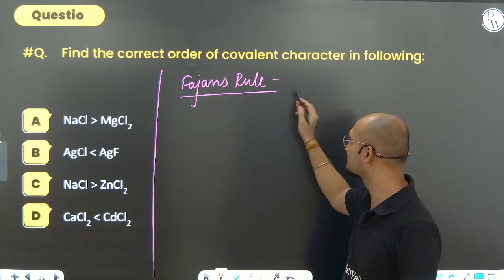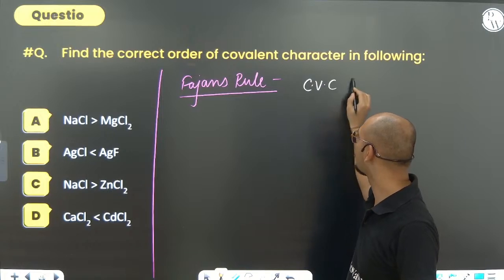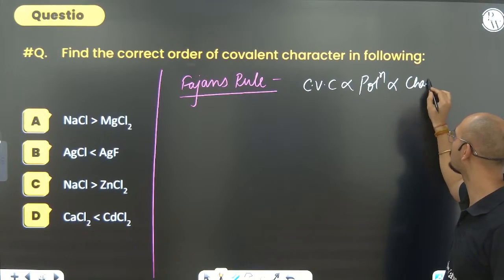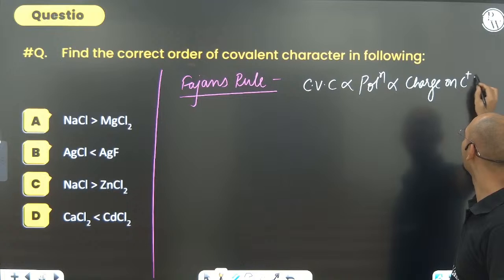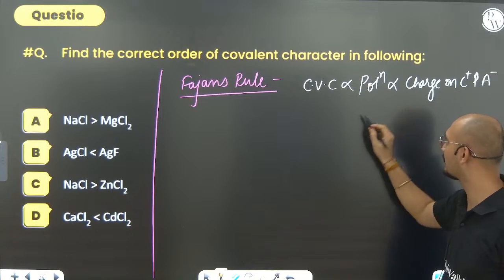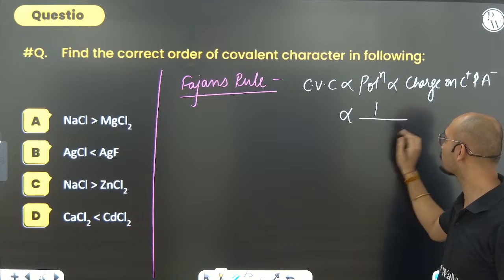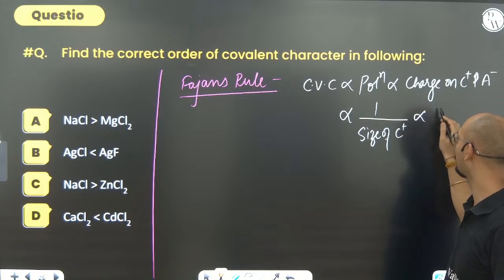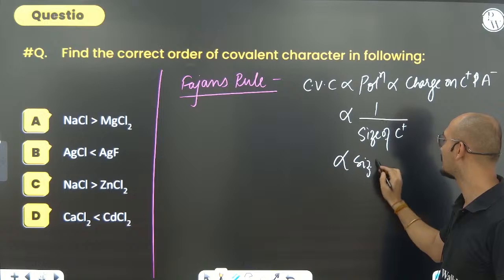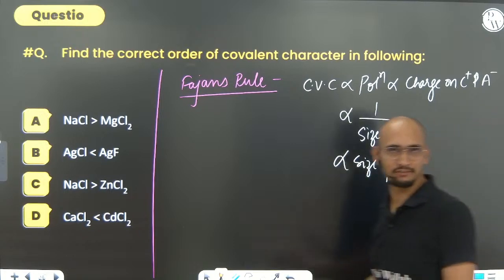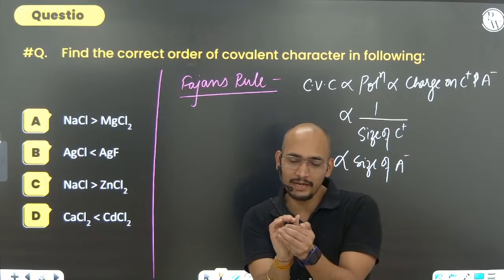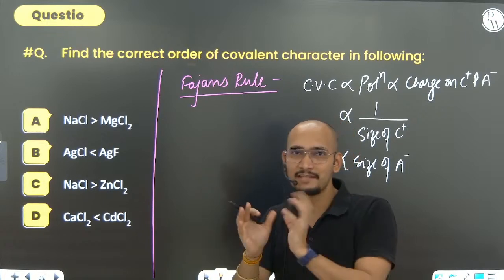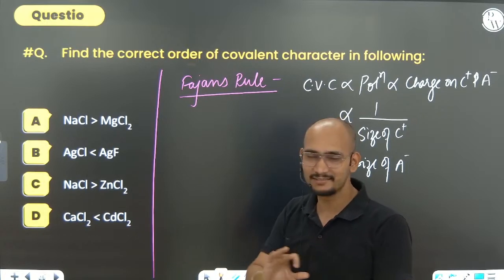What does Fajan's rule say? Covalent character is directly proportional to polarization, and polarization is directly proportional to the charge on cation and anion. Consider the anion as A minus and the cation as C plus. Polarization is inversely proportional to the size of the cation, but directly proportional to the size of the anion. There is a beautiful explanation of how the polarization takes place: how the cation, being small, attracts the electron density of the anion, and how that gets polarized and deformed.